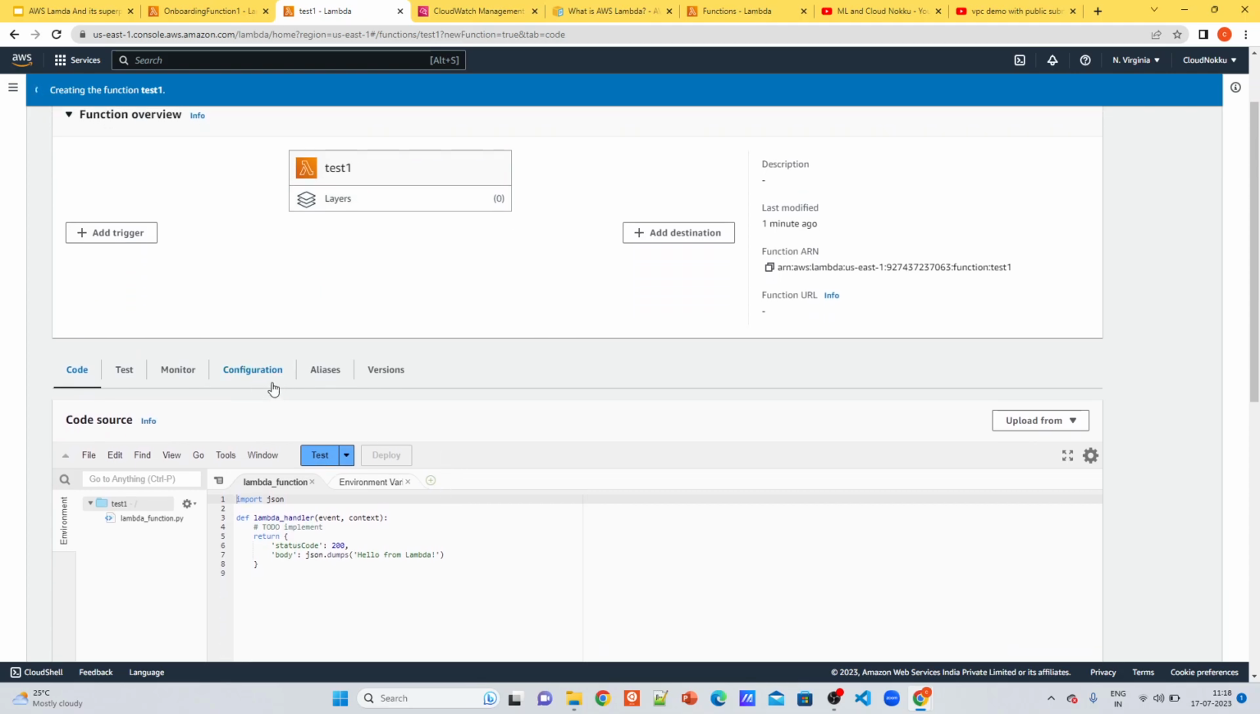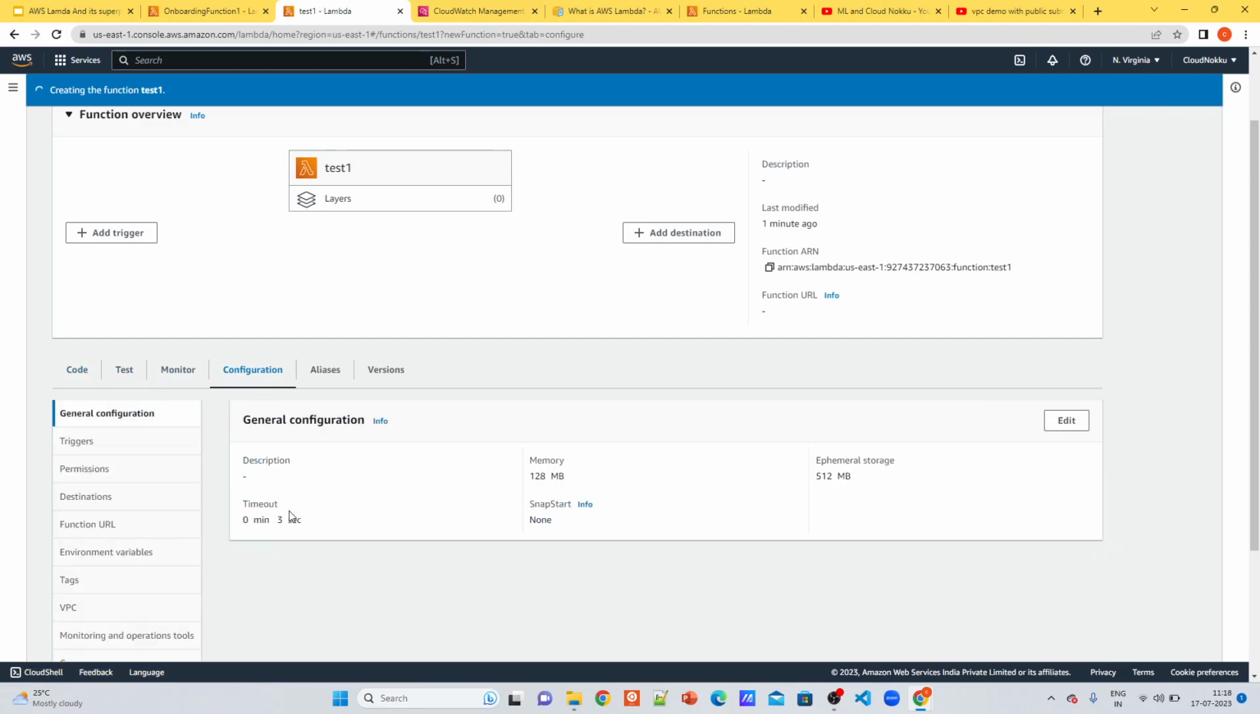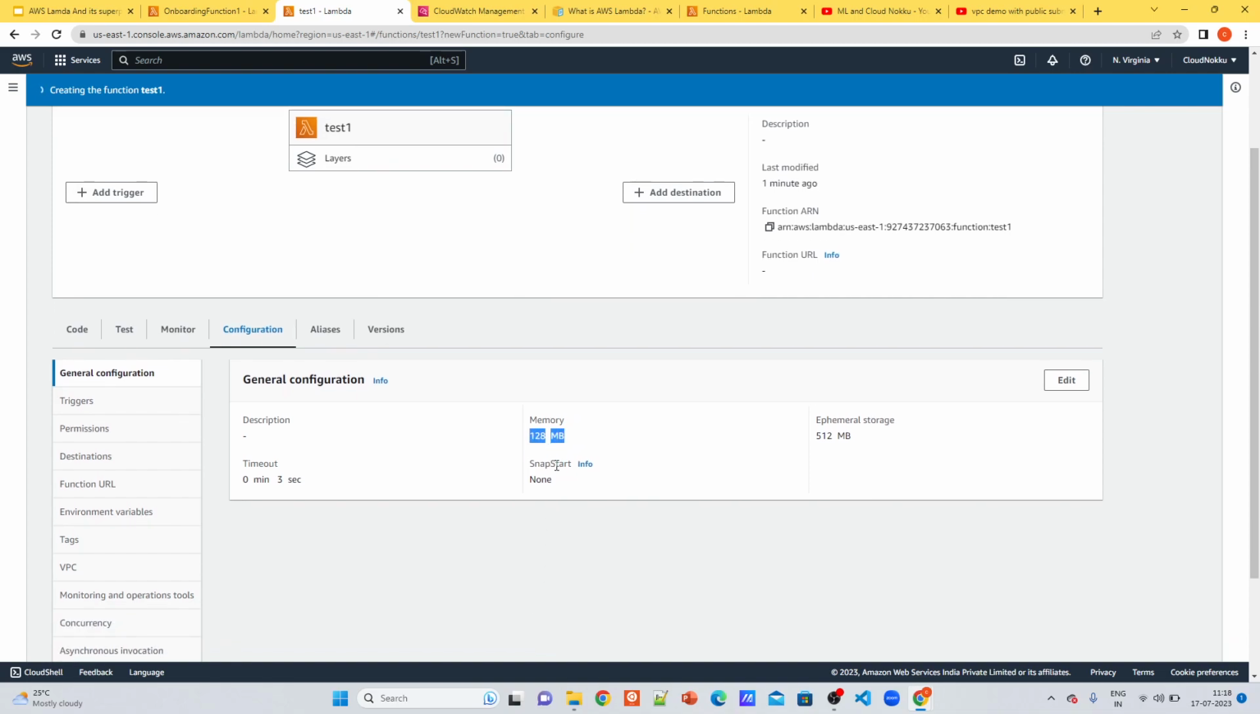But meanwhile I can show you the important properties where you can see and also change. You go to configuration, general configuration. This is the timeout. If your code is executing for more than 3 seconds, you need to edit it to more than that, but this is a default configuration, you can edit. Similarly, the memory also, the maximum memory which your code can require, you need to set it accordingly.